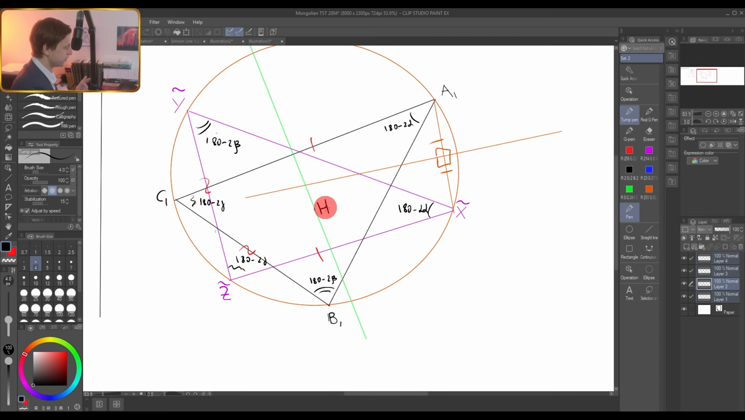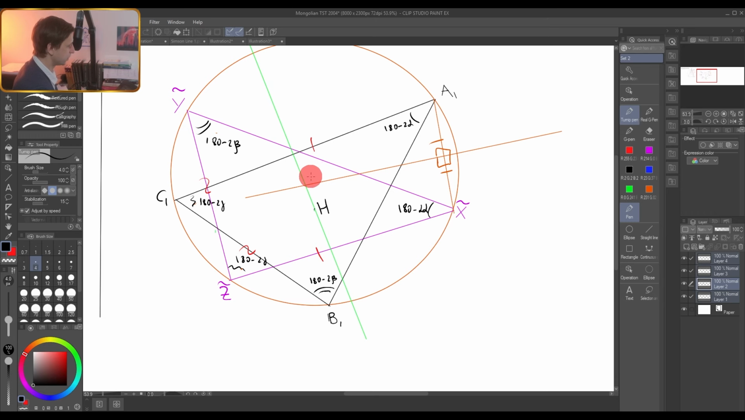Okay, so these triangles, this black triangle and this purple triangle, have a symmetry with respect to this angle bisector. If you reflect the purple triangle with respect to this angle bisector, you will get this black triangle precisely. So if you reflect this in-center H of the black triangle with respect to this orange line, you will get exactly the in-center of your purple triangle.